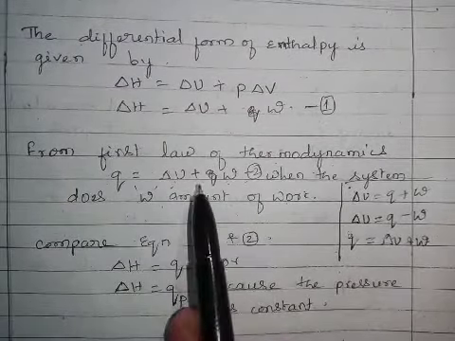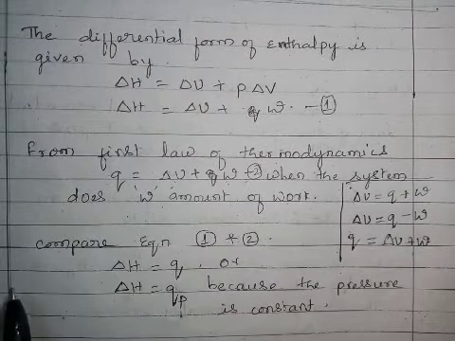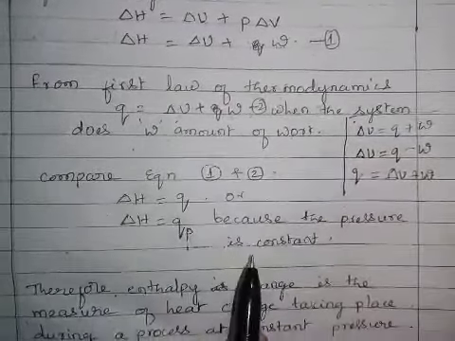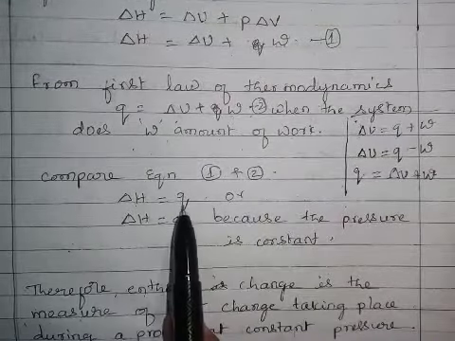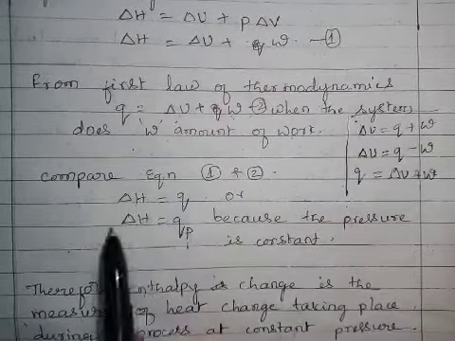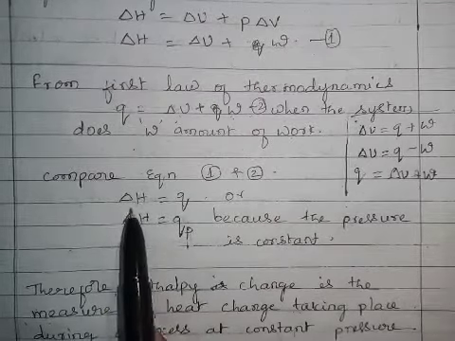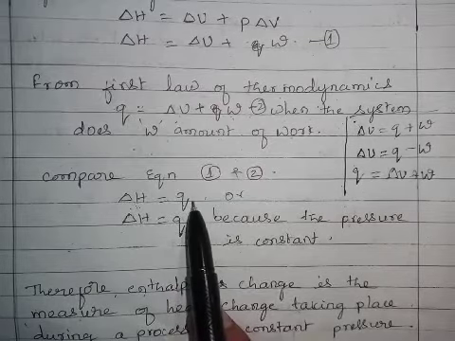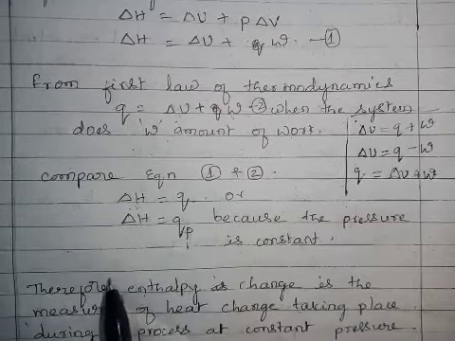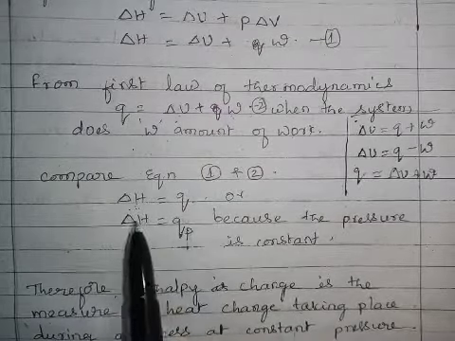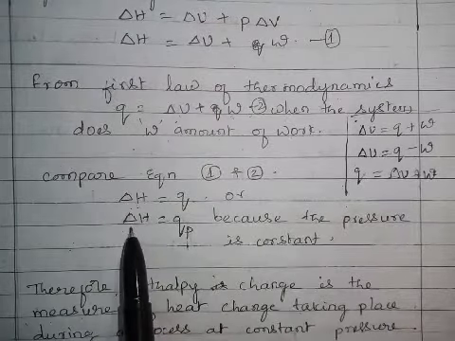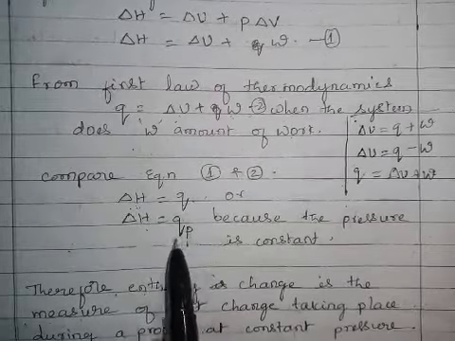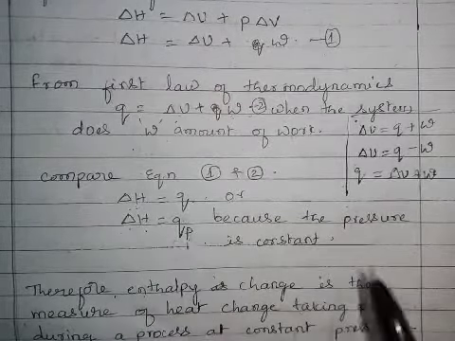So, work is done by the system. By comparing these two equations, we come to know that delta H equals Q. That is nothing but the change in enthalpy of the system equals the amount of heat energy supplied to the system. So we can say that delta H, that is enthalpy, is nothing but the heat content of the system at constant pressure.